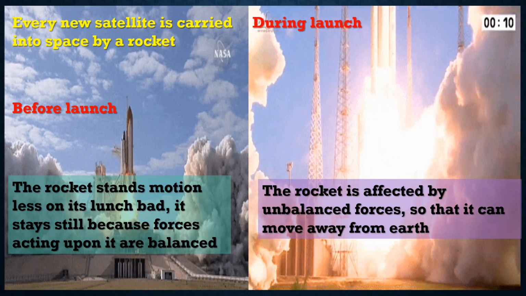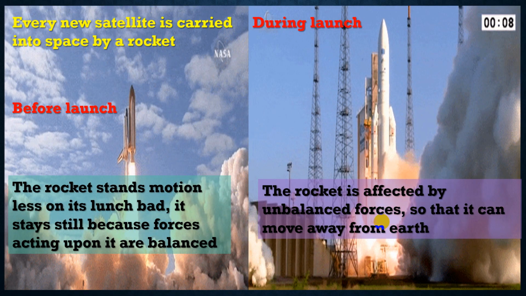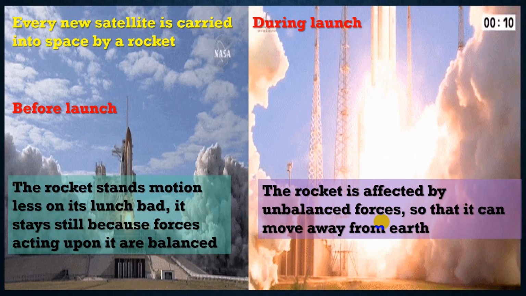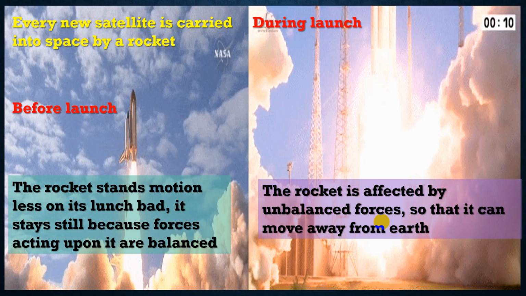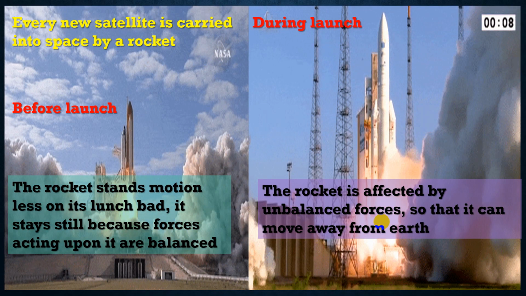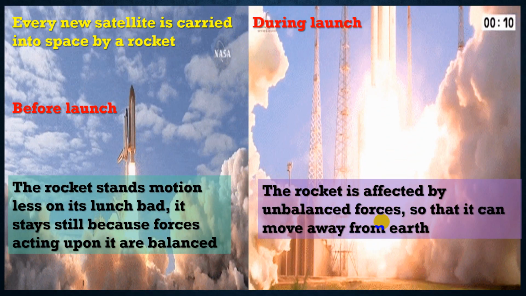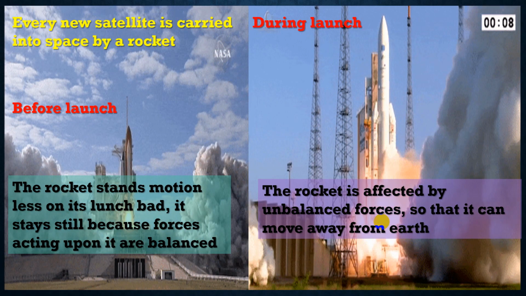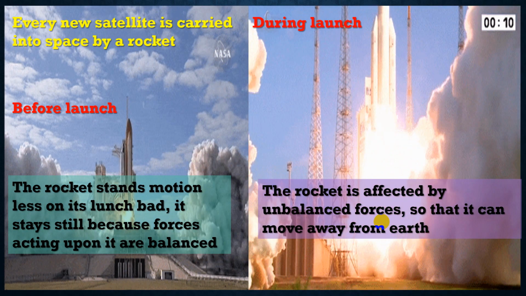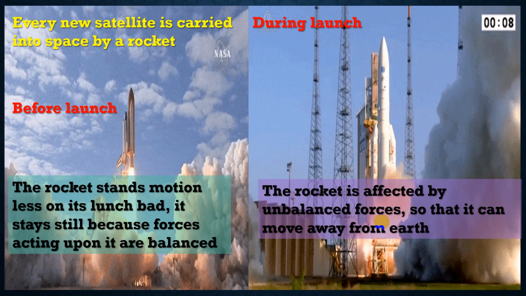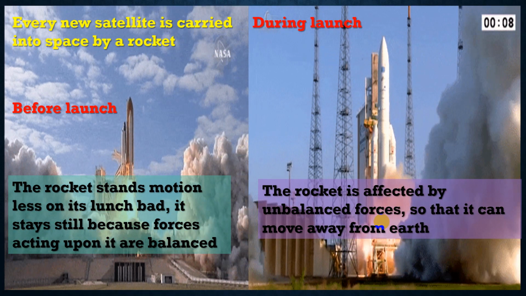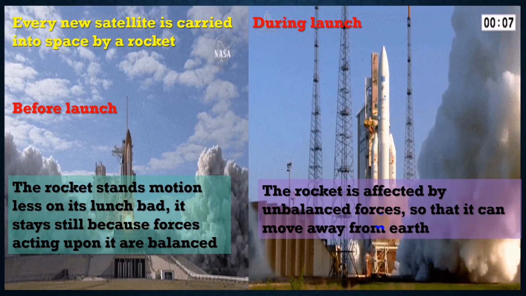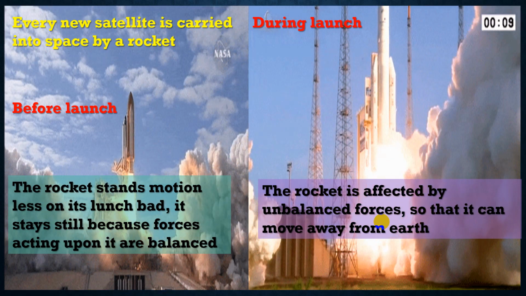But during launching, the rocket is affected by unbalanced force so that it can move away from Earth. So we have an additional force that gives this rocket unbalanced forces. And if we have unbalanced force, the object moves. That happens in launching a rocket.